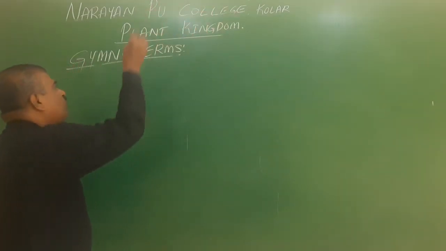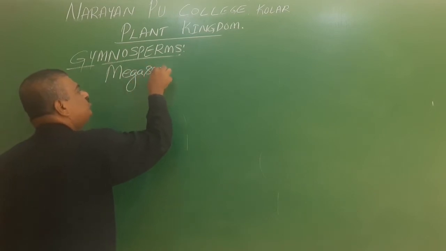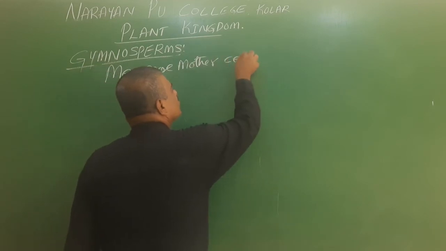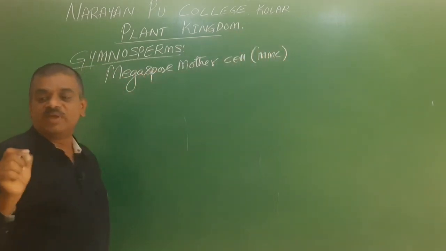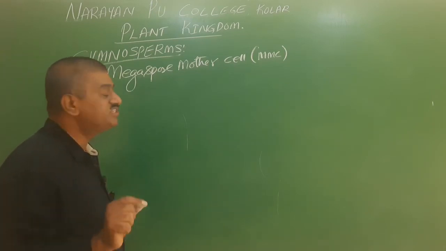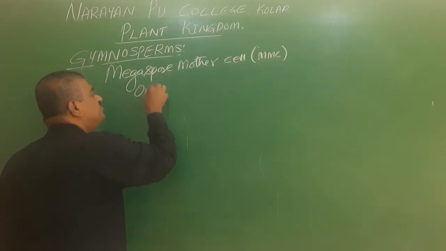The megaspore mother cell is distinguished from one of the cells of the nucellus.